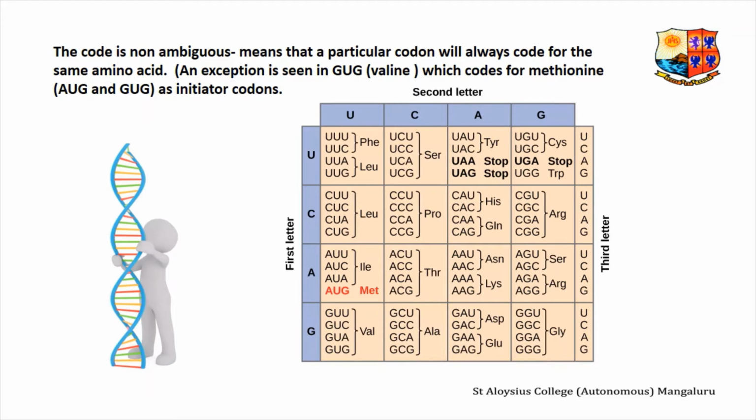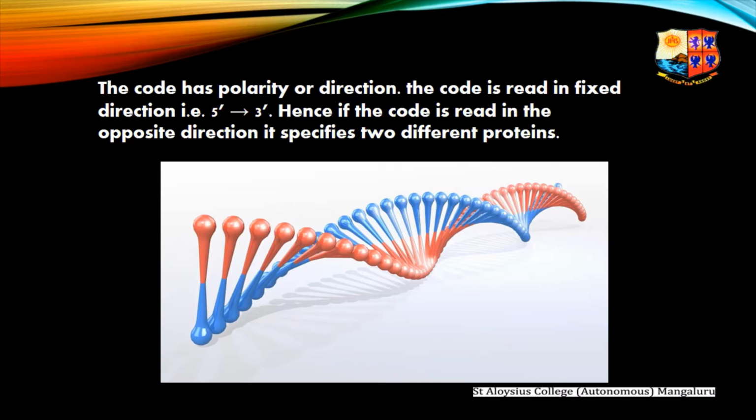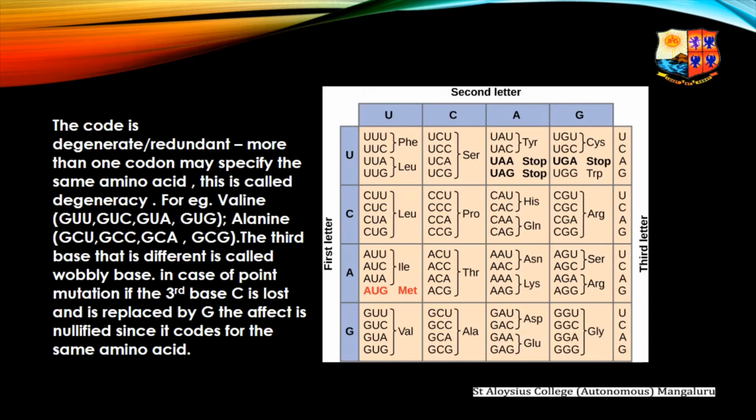The code is non-ambiguous, which means that a particular codon will always code for the same amino acid. An exception is seen in GUG, the codon for the amino acid valine, which also codes for methionine; AUG and GUG act as initiator codons. The code has polarity or direction. The code is read in a fixed direction, that is 5' to 3' end.